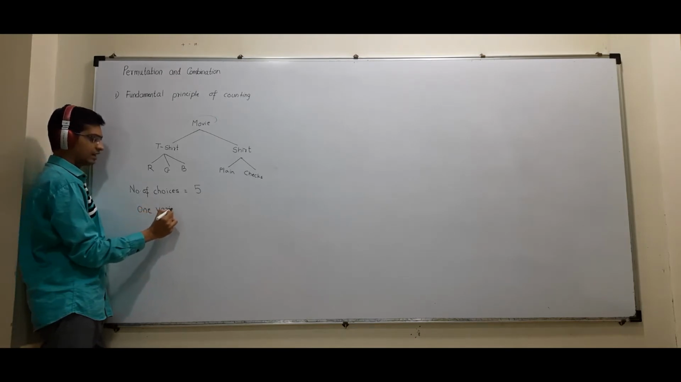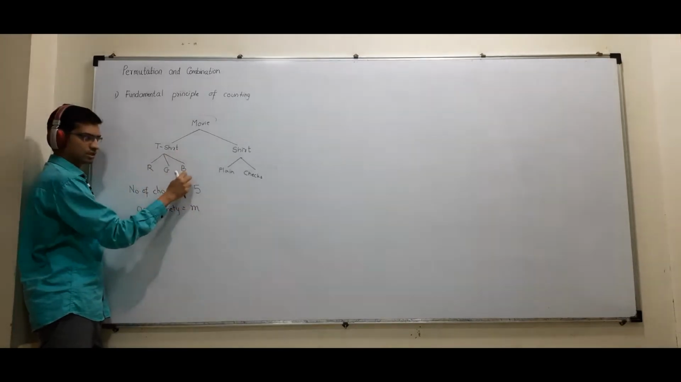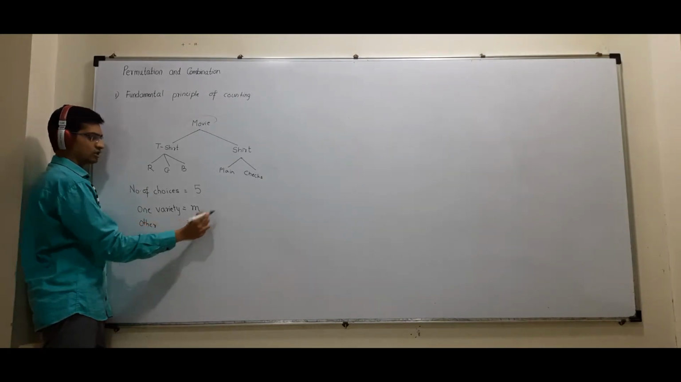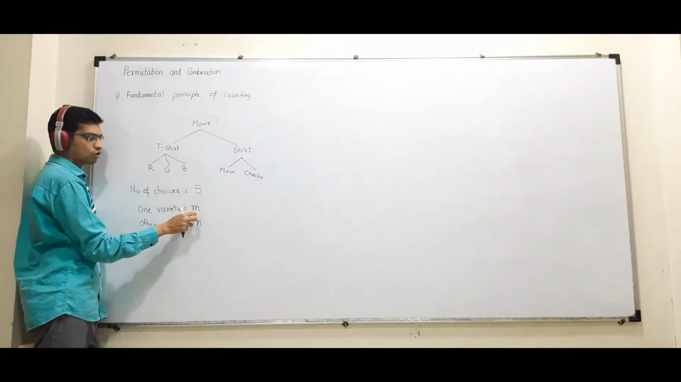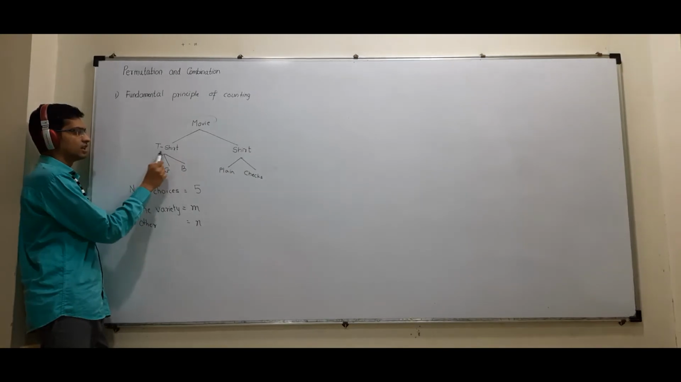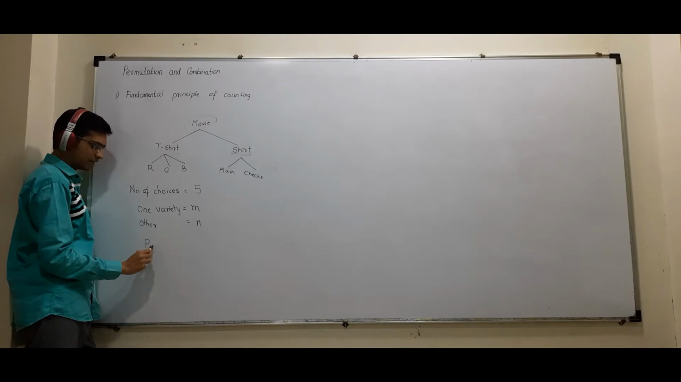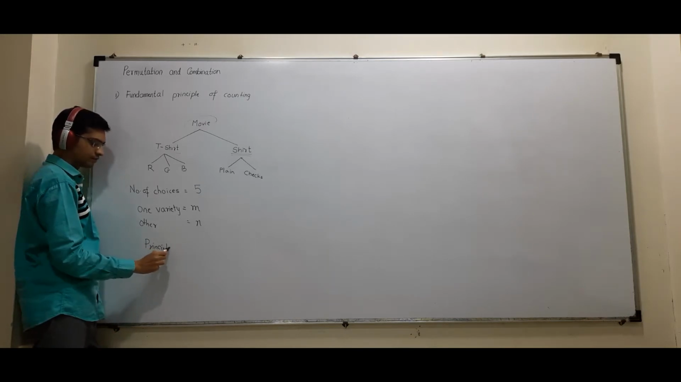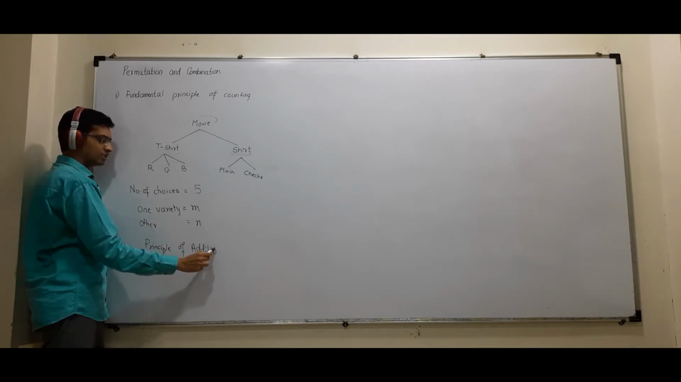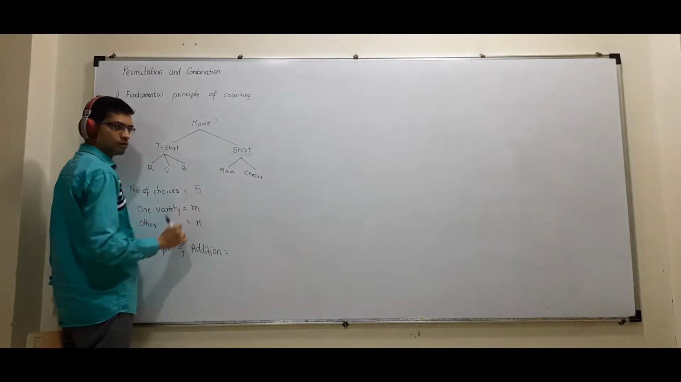One variety has m choices. T-shirt has 3 choices. Then the other variety, that is shirt, has n choices. And out of these two, I will be selecting any one. Either I will wear a t-shirt or I will wear a shirt. Then I say it is the fundamental principle of addition, and that is nothing but 3 plus 2, 5.